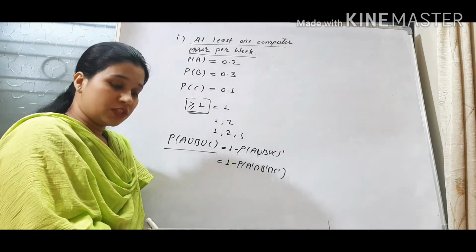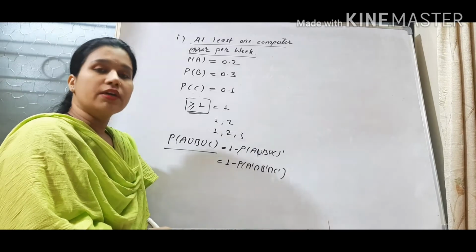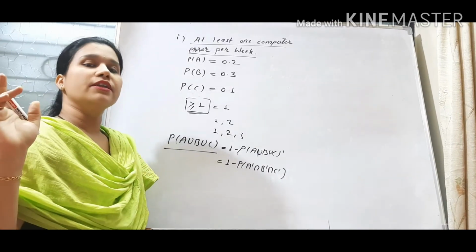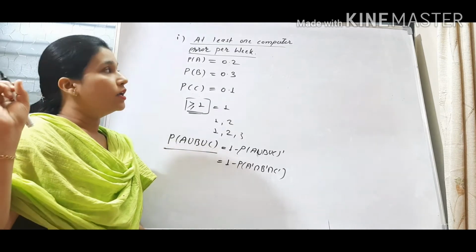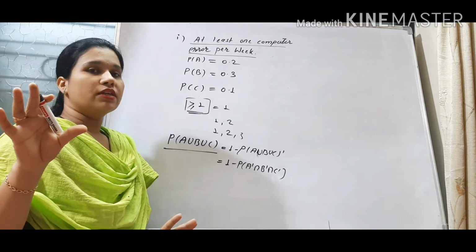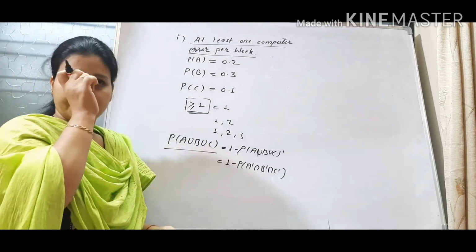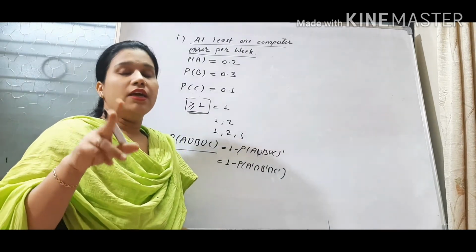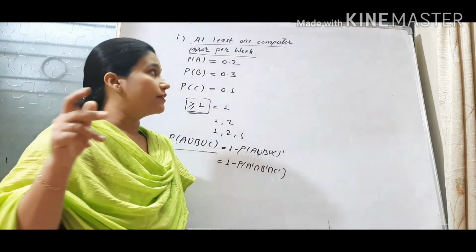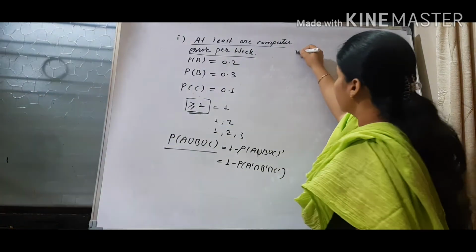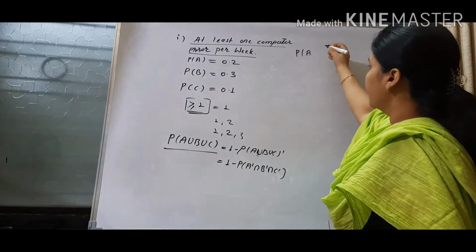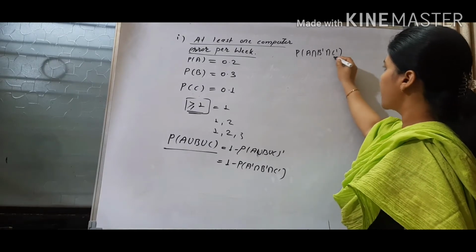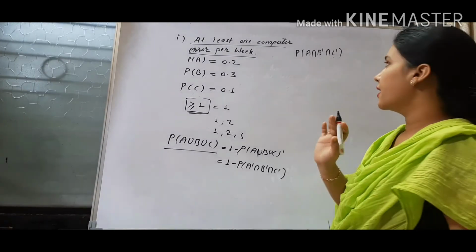Whereas in the next question, what is given? One and only one computer error per week. One and only one means not more than one error can occur per week. Now there is a restriction, meaning we cannot take more than one error. So we will consider that if there is error in one department, then the remaining two will not have any error. If the first department is having error, we take A, then intersection B complement intersection C complement. These two departments are not having any error, right?